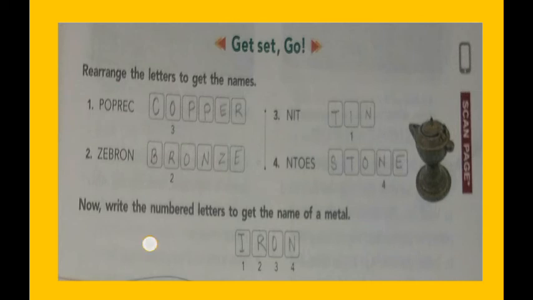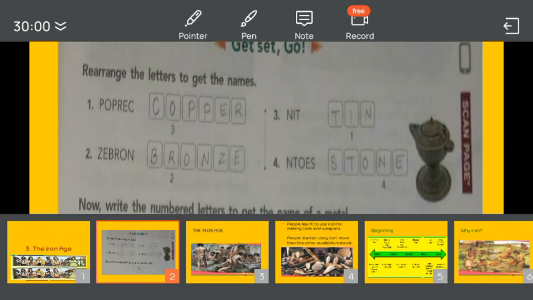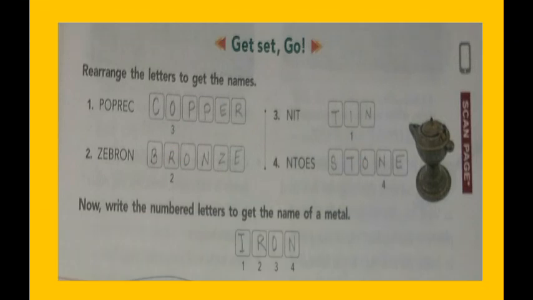Now write the numbered letters to get the name of a metal. Children, look at the numbers written. Where is 3 written? Below O. Where is 1 written? Below I. 2 is written below R. N is written below 4. So you have to arrange them by number. You know counting very well, because you are in 5th standard.